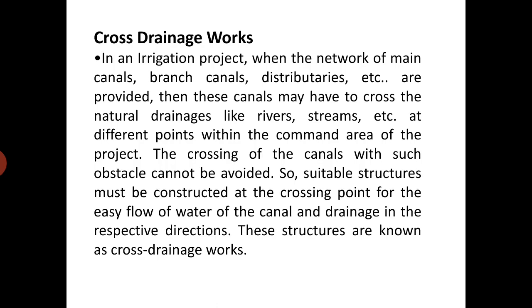The structure that passes the water of the canal at the crossing point is the cross drainage work. Means during the fixation of the alignment of the canal, it may cross any natural drain. So at the crossing point we have to construct the cross drainage work, right?